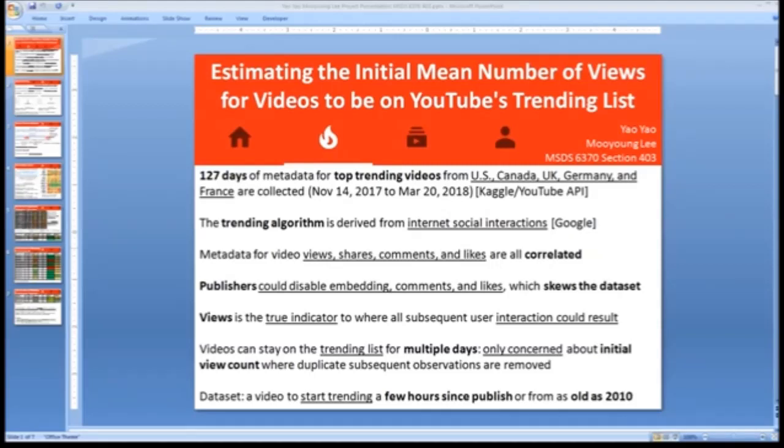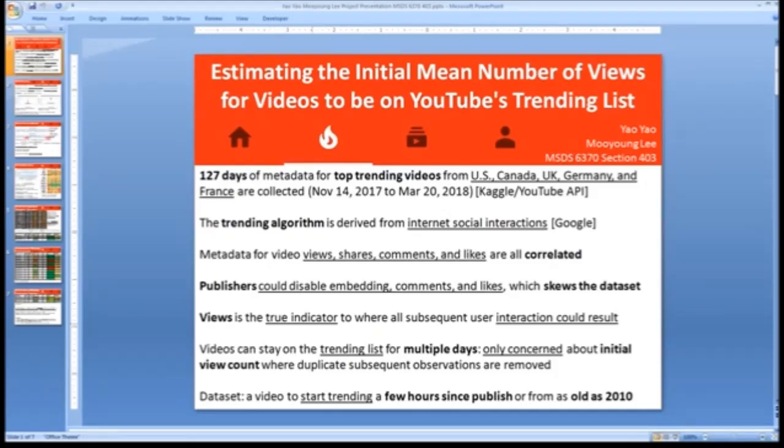Right, we just did estimating the initial mean number of views for videos to be on YouTube's trending list. The data is from Kaggle. 127 days of metadata of top trending videos are collected from 5 countries. How videos become trending depends on social interactions. The metadata for views, shares, comments, and likes are all correlated, but they all go into the trending algorithm. The thing is, publishers can disable embedding, comments, and likes, which can skew the data set even more.